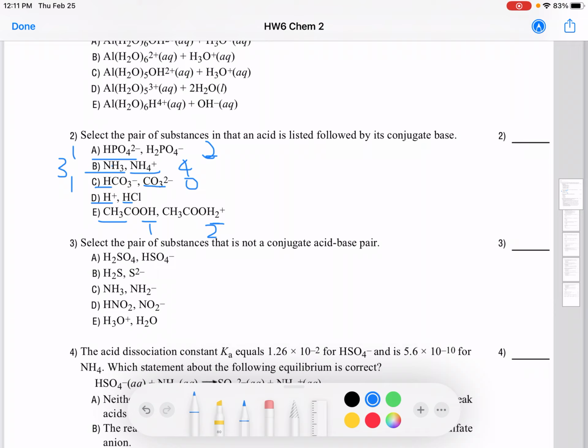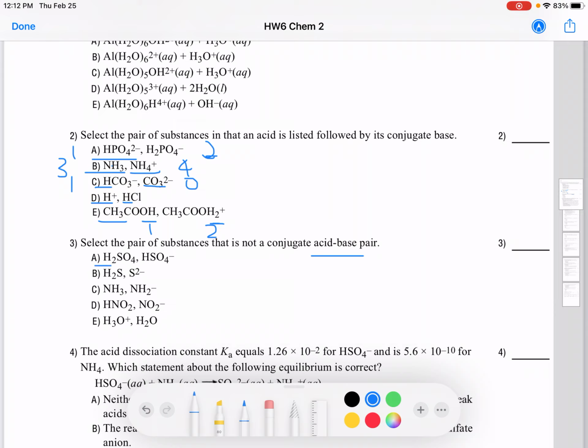Okay, so the next one. Again, it has to be just one hydrogen difference. Number 3, select the pair of substances that is not a conjugate acid base pair. Now, with the same concept that we have talked about, you should be able to answer this question as well. Again, it's asking acid base, so we have to first choose the acid, then the base.